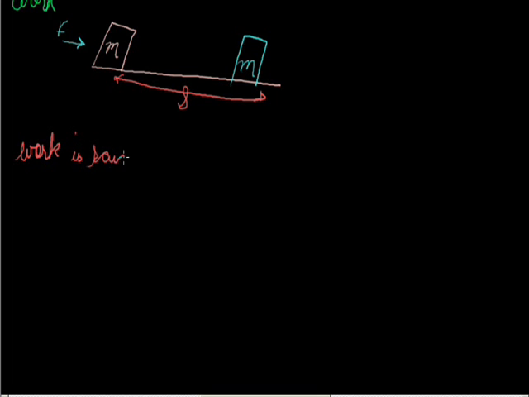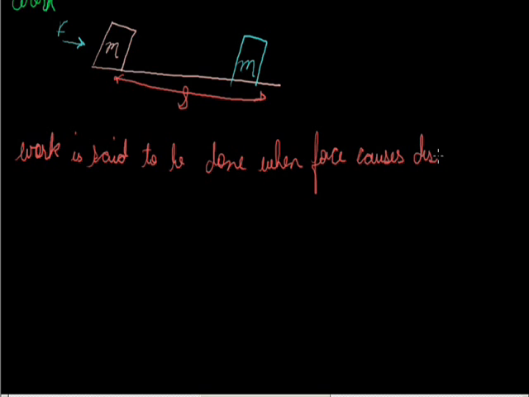So now we can say that work is said to be done when force causes displacement. In the above figure, I have drawn that force F is applied, and due to the applied force F there is displacement S. So according to this formula, work is F into S.